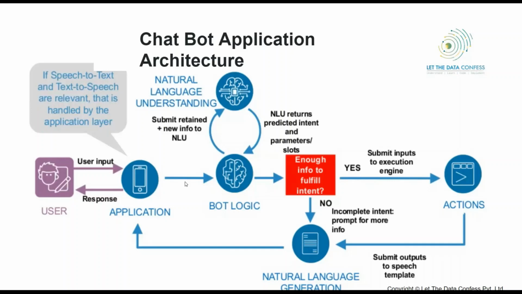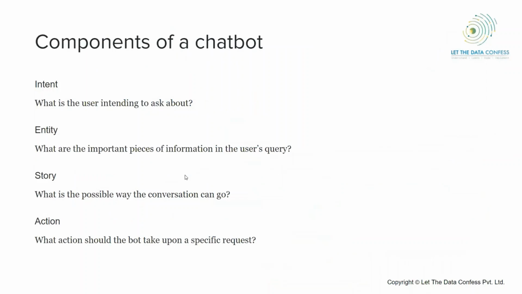Okay, so next is intent, entity, story, action. Actually, these are just fancy terms that we use while making a chatbot. I always suggest that when someone asks you about the chatbot, if that is not an interviewer, try to explain it in layman's terms. If there is an interviewer, go with the fancy terms like intent, entity, story, action. It seems like you have done a lot, right?